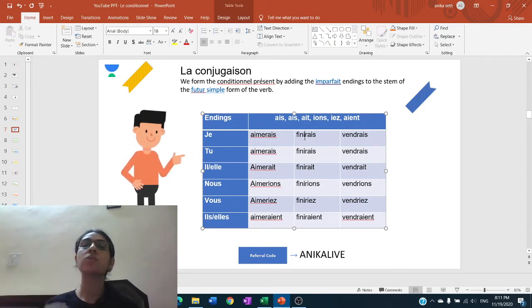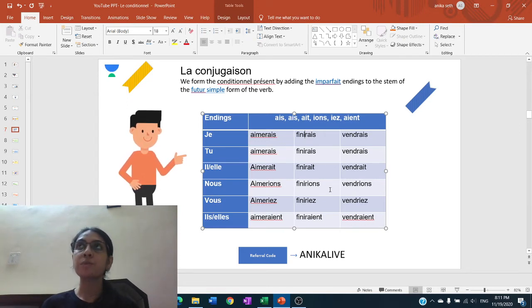Over here also, we take the stem as the future simple form of the verb, which is the same as the infinitive finir, plus we add the endings ais, ais, ait, ions, iez, aient. So this becomes je finirais, tu finirais, il finirait, nous finirions, vous finiriez, elles finiraient. Okay.